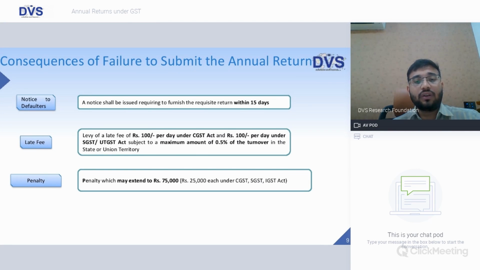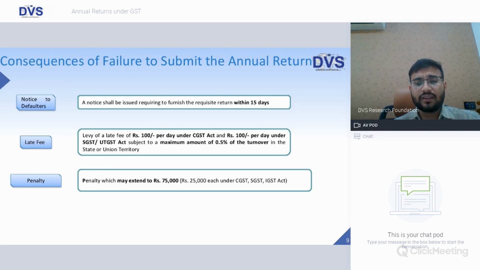Consequences: notice to defaulter. If the GST annual return is not filed within 15 days, a notice would be issued by the GST department. Late fee would be levied at rupees 100 per day under the CGST Act and 100 per day under the SGST or UTGST Act, subject to a maximum of 0.5% of the turnover. So 200 per day, subject to 0.5% of the turnover, would be the late fee. Friends, this is late fee, this is not the penalty.